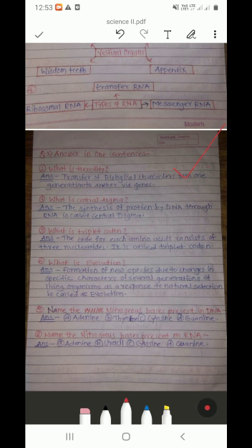Second is, what is central dogma? Answer: the synthesis of protein by DNA through RNA is called central dogma. As you know, the information of protein synthesis is stored in DNA. Now, DNA synthesizes the protein through RNA. This is known as central dogma.